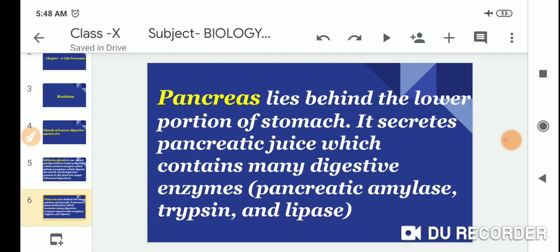The pancreas gland lies behind the lower portion of the stomach. It secretes the pancreatic juice, which contains many digestive enzymes: pancreatic amylase, trypsin and lipase.